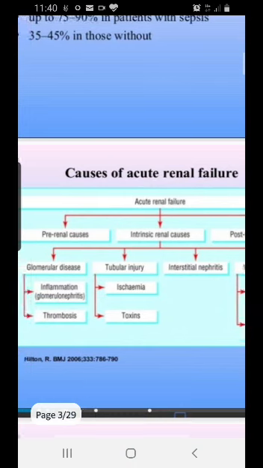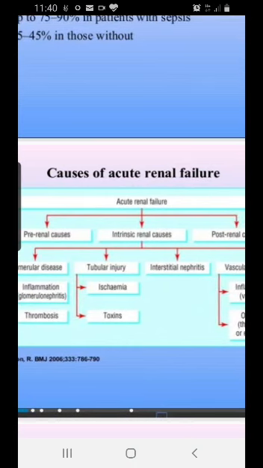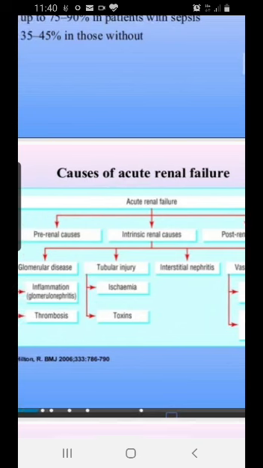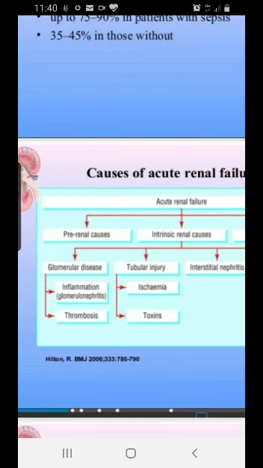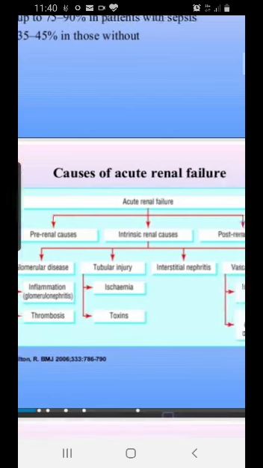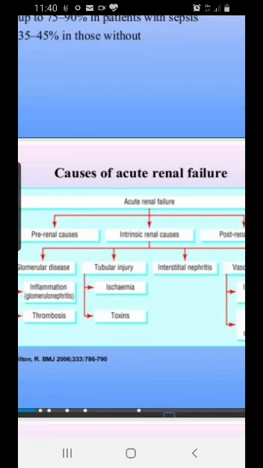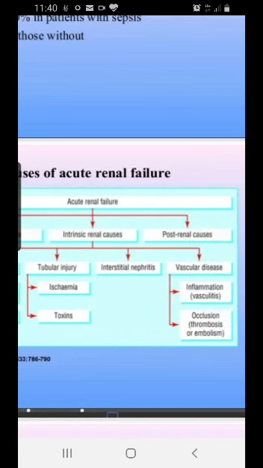So let's see what the causes of acute renal failure are. As you can understand, renal failure can happen because of pre-renal causes, intrinsic renal causes, and post-renal causes. Pre-renal causes are the causes which happen before the fluid reaches the kidney. Intrinsic is when there is a problem inside the kidney. Post-renal is when there is a problem after the kidney. The problem may lie in the ureter, or in the bladder, or somewhere on the passage of the urine outside from the kidney.